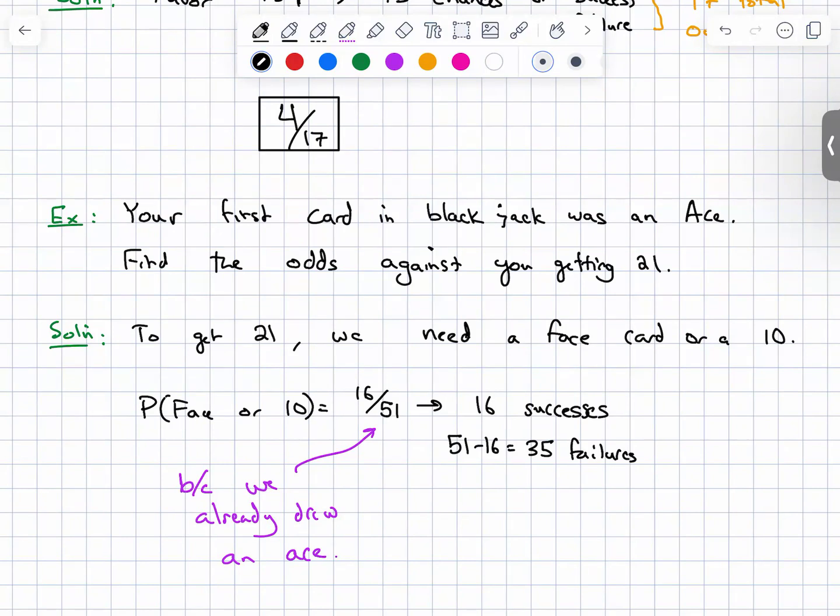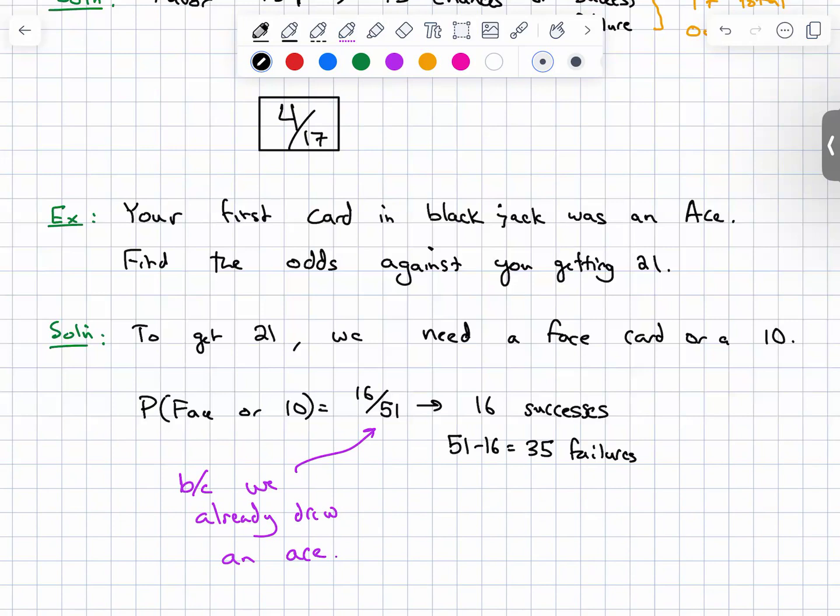There are still no face cards or tens drawn, so there's still four of each of those cards in each suit. So there's 16 total ways to get a face or a 10 over the 51 cards. Thinking in terms of successes and failures, there's 16 ways to win, and you take the total number of outcomes and subtract off your successes to get your failures. So 35 cards that don't make you get a blackjack.